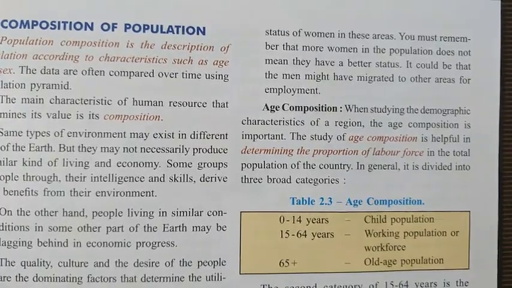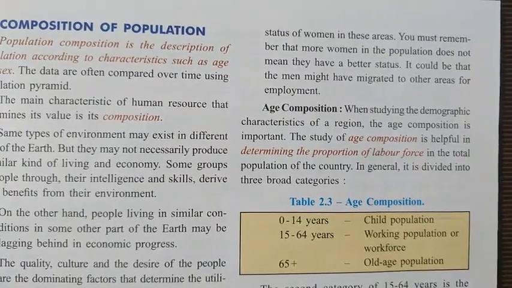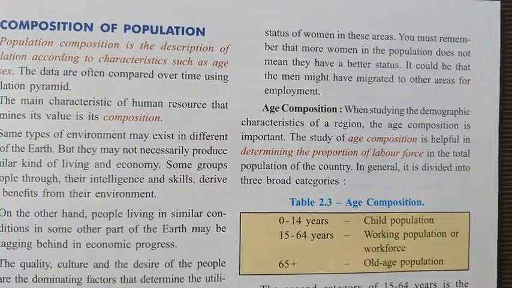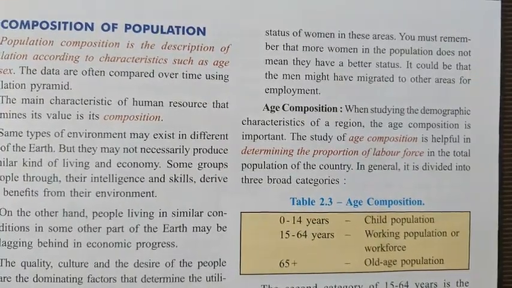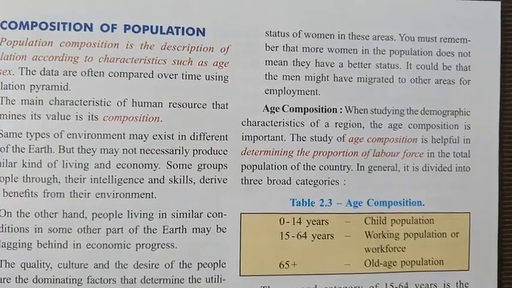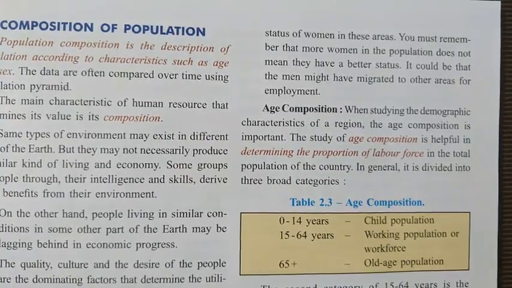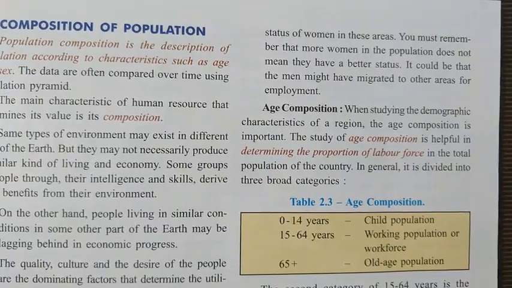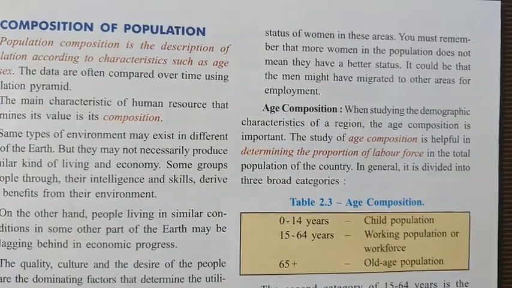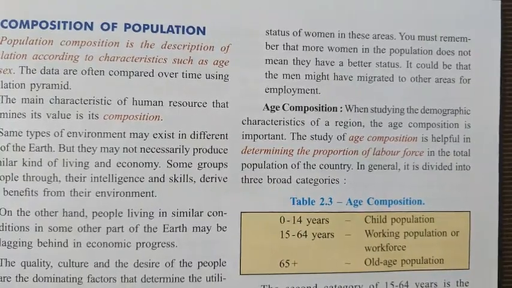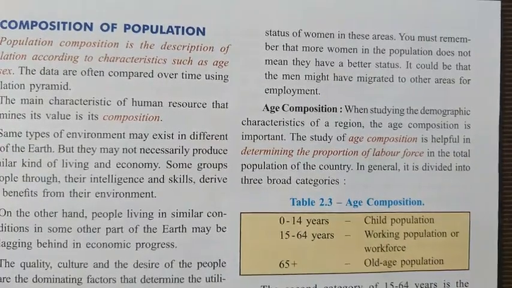In one method, the population can be classified according to 5-year age differences. For example, from 0 to 5 is the first category, then 6 to 10 is the second category, 11 to 15 is the third category. Like this, every 5-year age group is classified and the study is done accordingly.